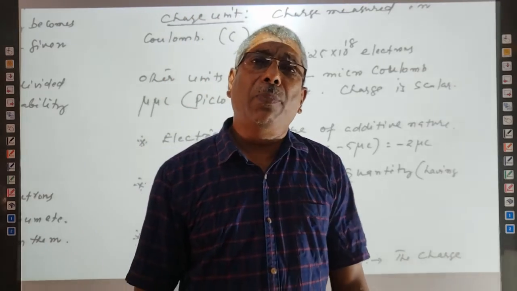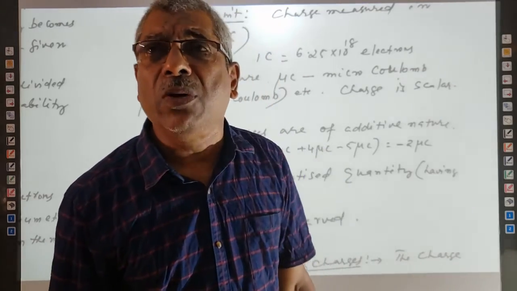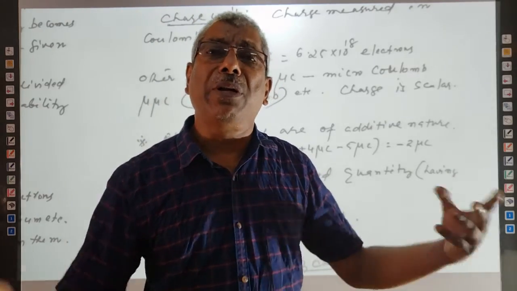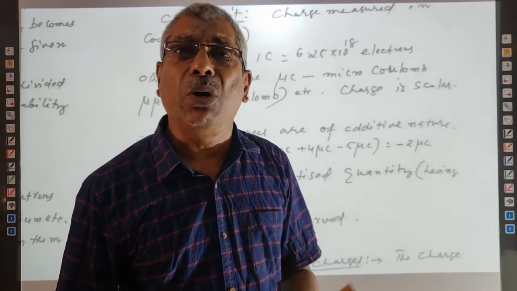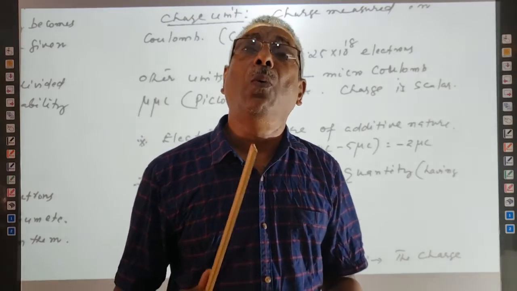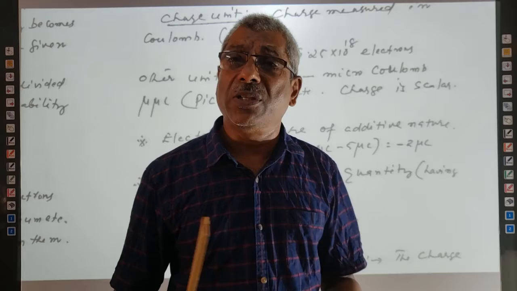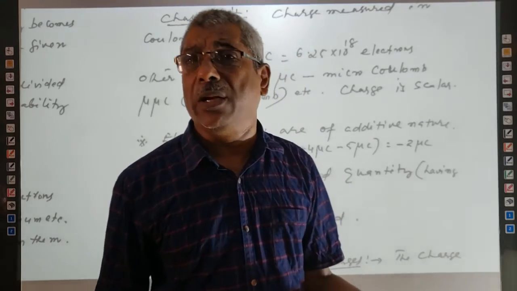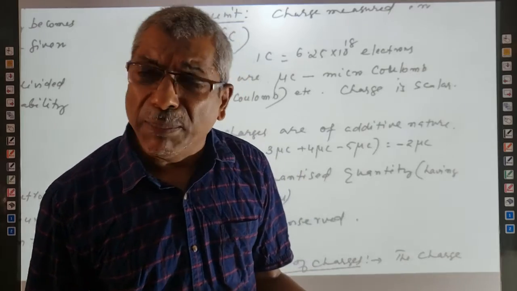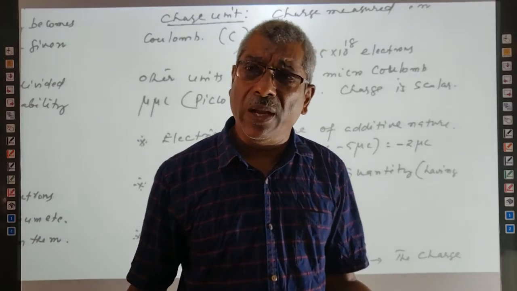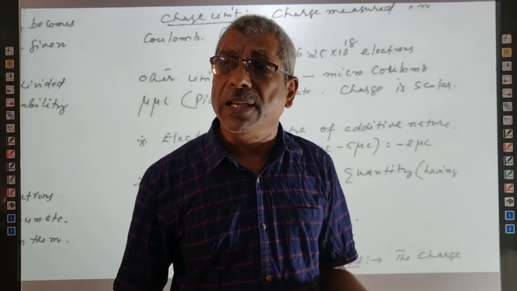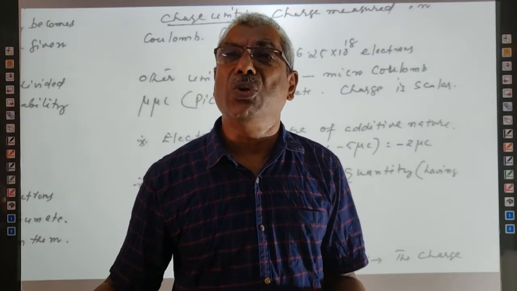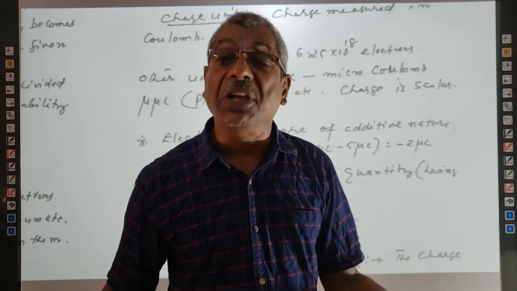But the charge on a body cannot be 4.5 into 10 raised to minus 19 coulomb, because it is not an integral multiple of 1.6 into 10 raised to minus 19. We can write 4.8 into 10 raised to minus 19 coulomb can be there in a charged body. Why? Because 4.8 is equal to 3 into 1.6 into 10 raised to minus 19. That is equal to 3e.